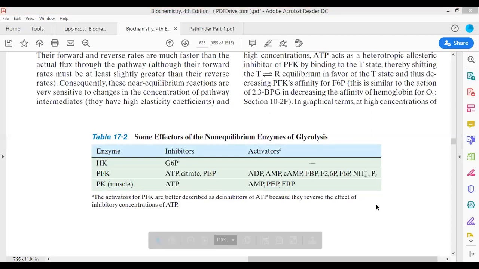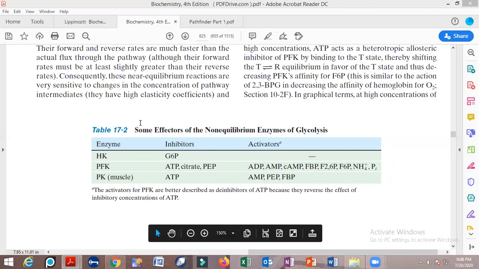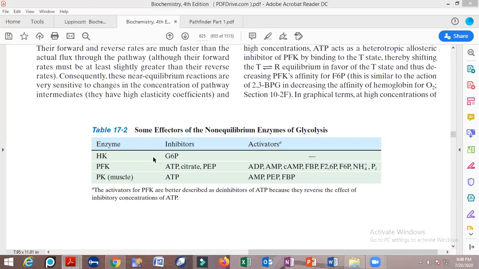In the world of biochemistry, the substrate is always the activator for the reaction. The substrate is always the activator for the enzyme, and the products are always the inhibitors for the enzyme. See, you can look here. In the case of hexokinase, glucose will of course be the activator, and the product of the enzyme reaction, glucose 6-phosphate, is always an inhibitor. In the case of PFK, the ATP molecule is an inhibitor. ADP is an activator because ADP, AMP, and all other molecules indicate cell hunger. Okay.